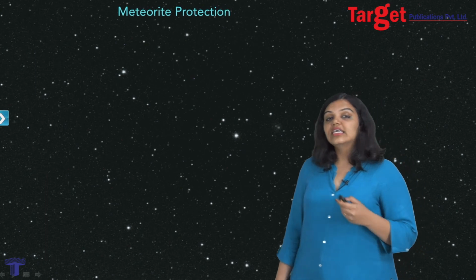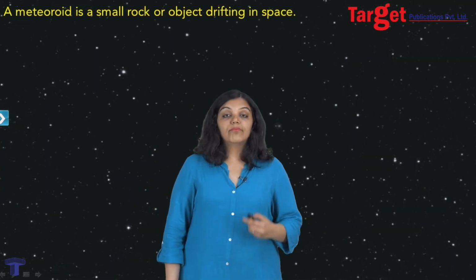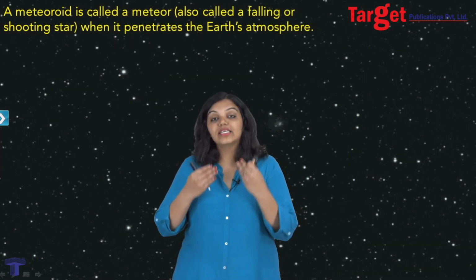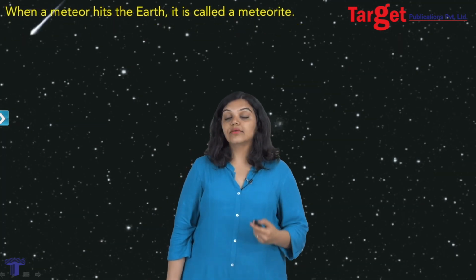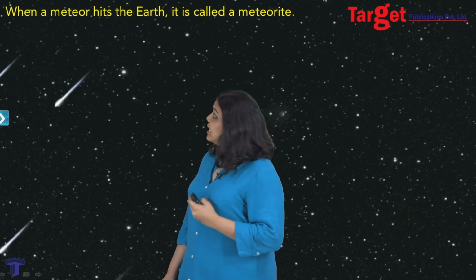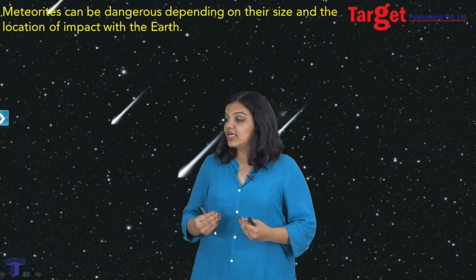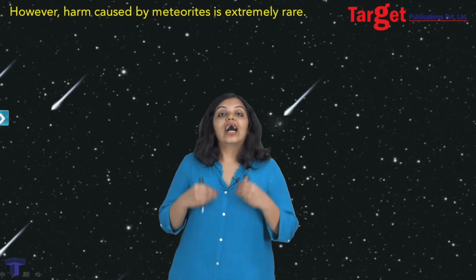Let's now come to a very interesting example of friction, and that is of meteorite protection. A meteoroid is nothing but a small rock or an object that is drifting through space. It is known as a meteor, that is a shooting or a falling star, when it penetrates into the Earth's atmosphere. So when a meteor hits the Earth, it's known as a meteorite. Now, let's think about what happens when this meteorite is hitting the Earth. Meteorites are very harmful and they can be dangerous depending upon the size and the location of impact on the Earth. However, it is very rare to think about the harm done by meteorites.